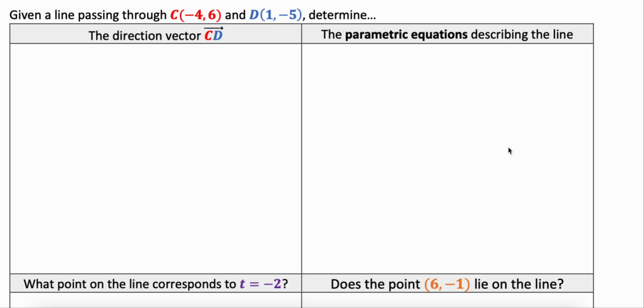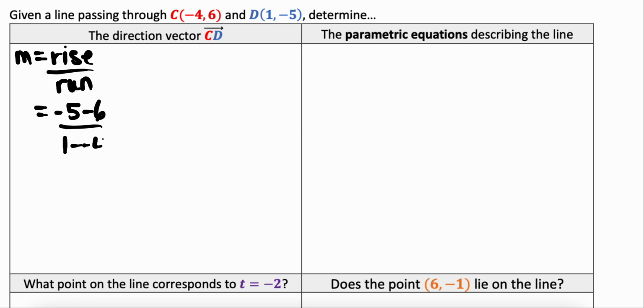We could think about this again in terms of slope, right? That's one way to think about this. So the difference between the y coordinates over the difference between our x coordinates, rise over run. So we could have -5 take away 6, and then 1 take away -4. That gives us our -11 over 5. From there we could find the direction vector.